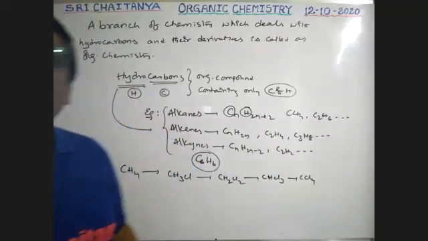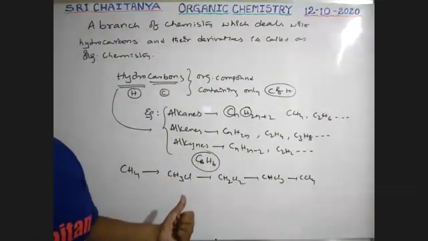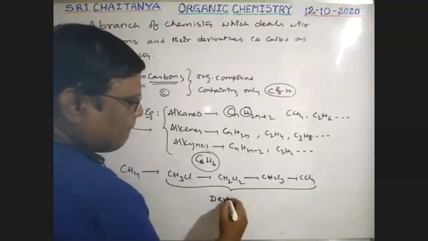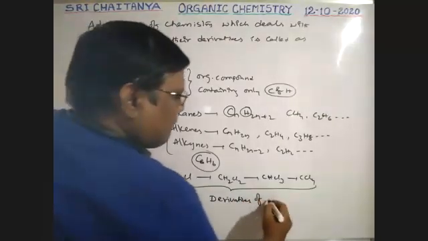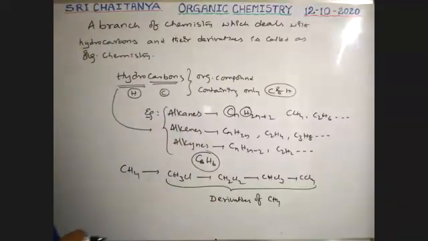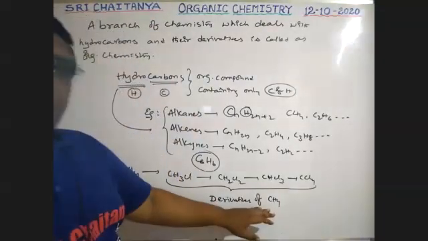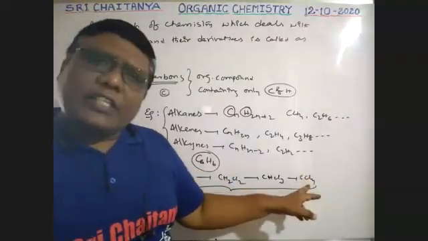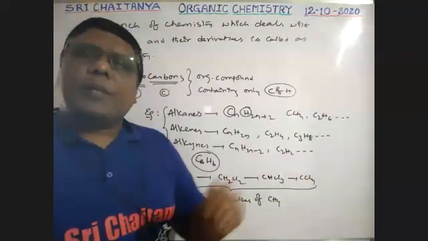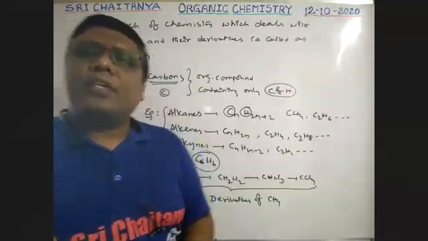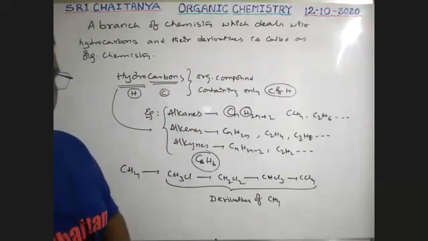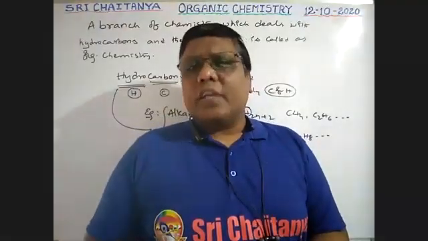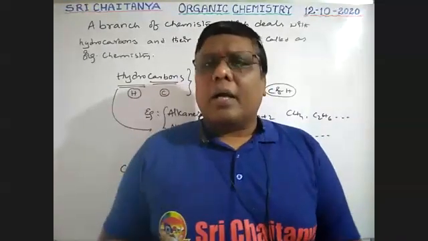These are all derivatives of methane. So organic chemistry tells about CCl4 and also about CH4. The chemistry of hydrocarbons and their derivatives is called organic chemistry.